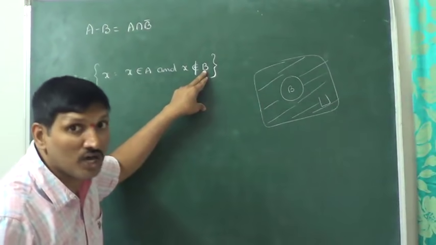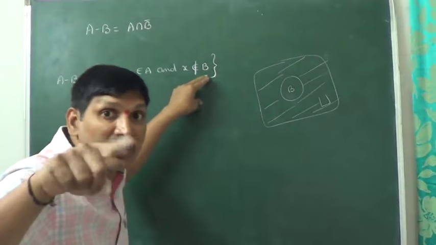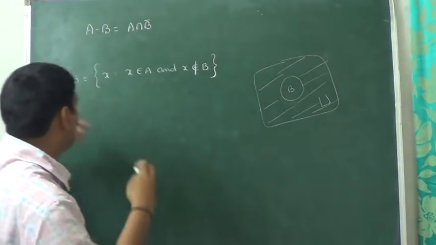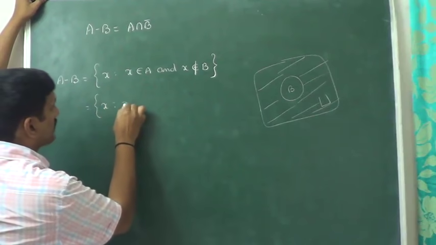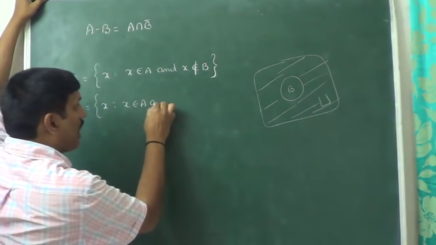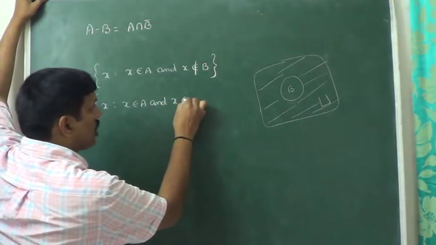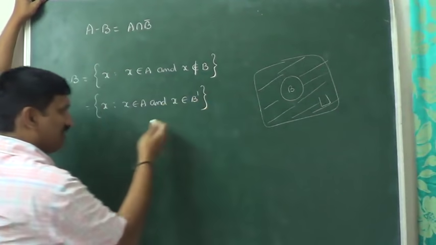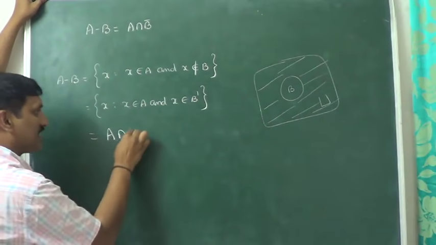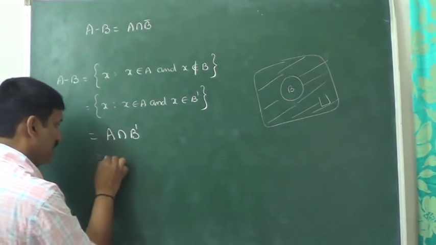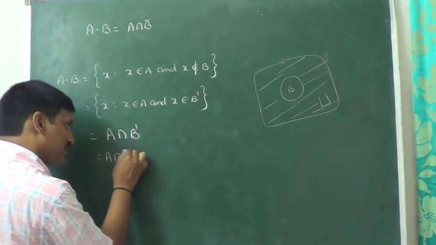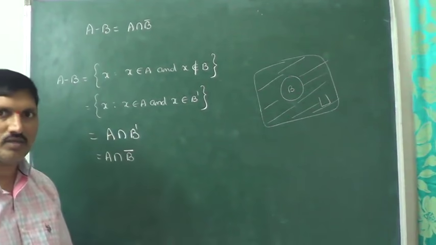X does not belong to B means X belongs to B dash. That's why we can write this as X such that X belongs to A and X belongs to B dash. This is the definition of A intersection B dash. That's what we are writing. A minus B is nothing but A intersection B bar. Yes or no?